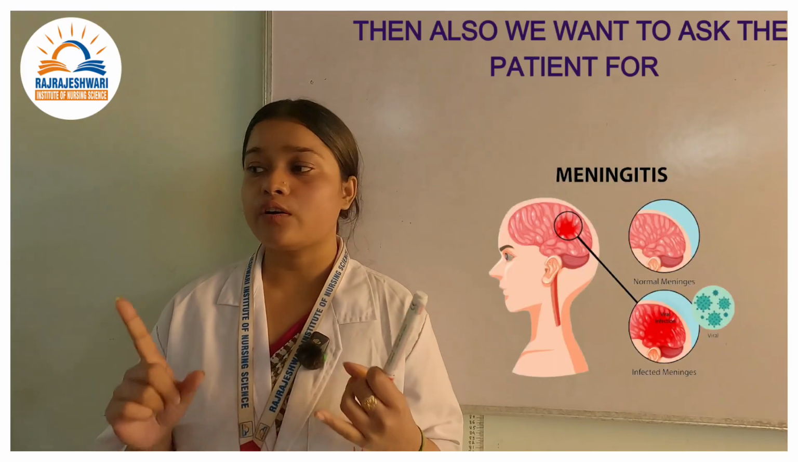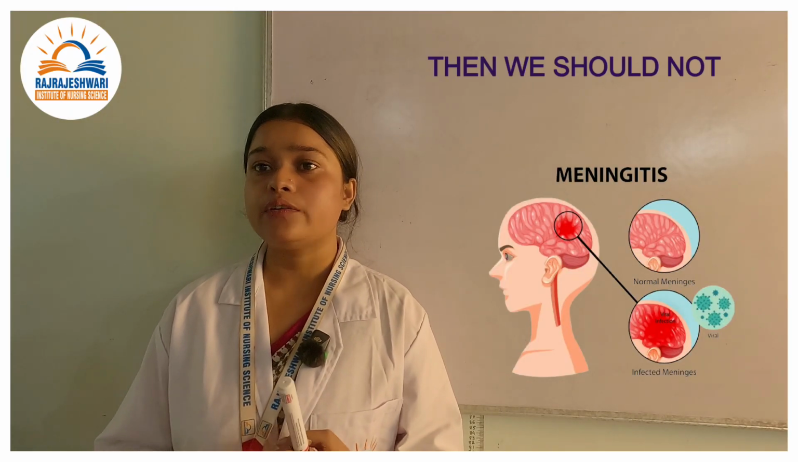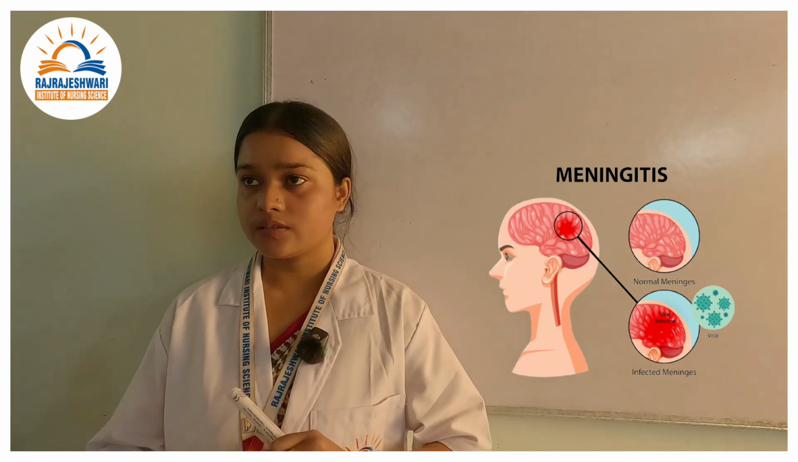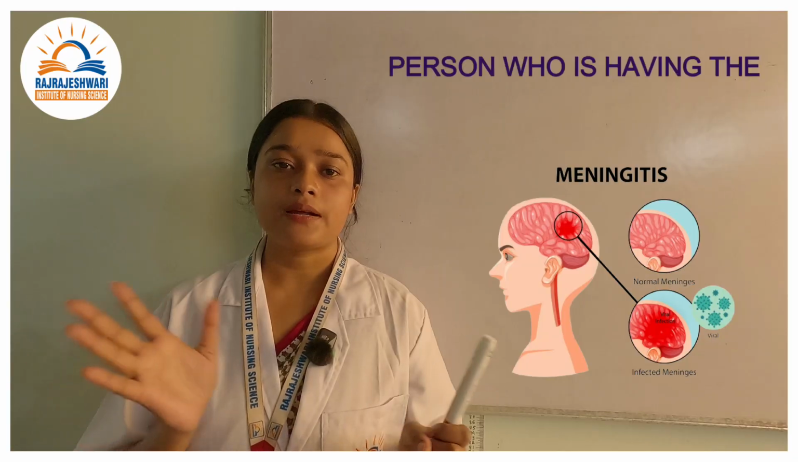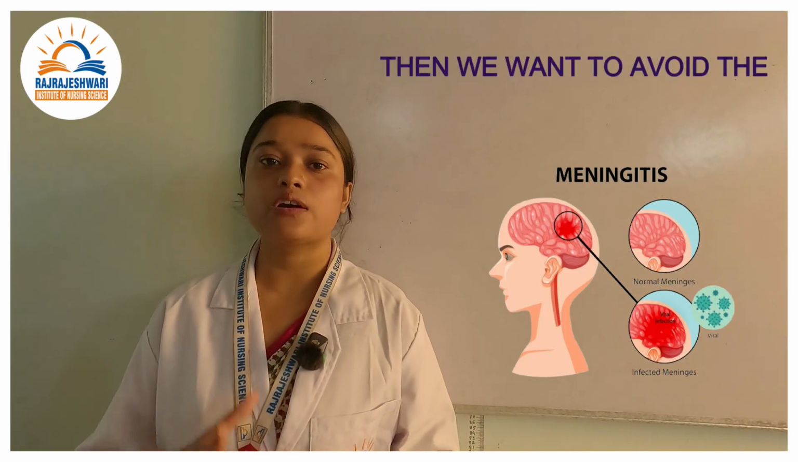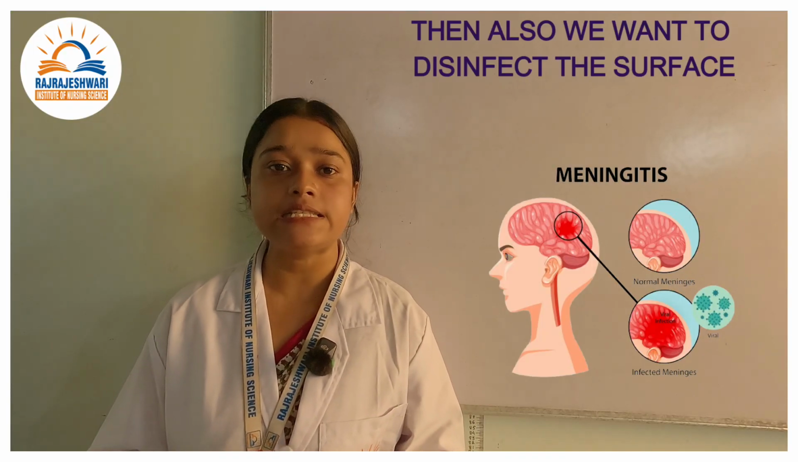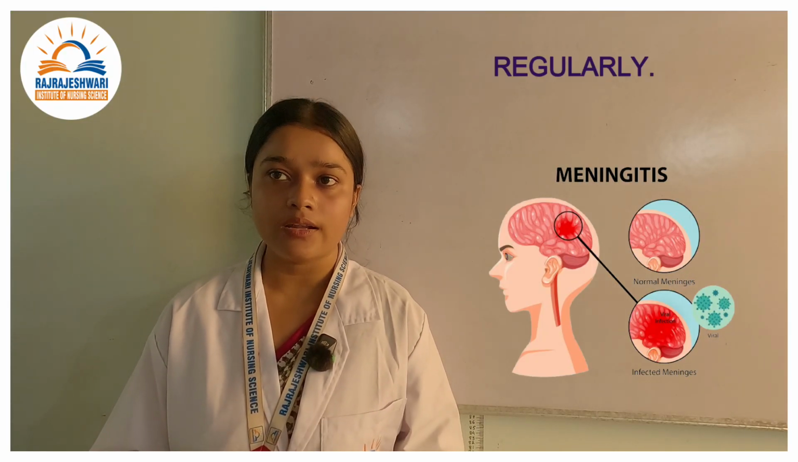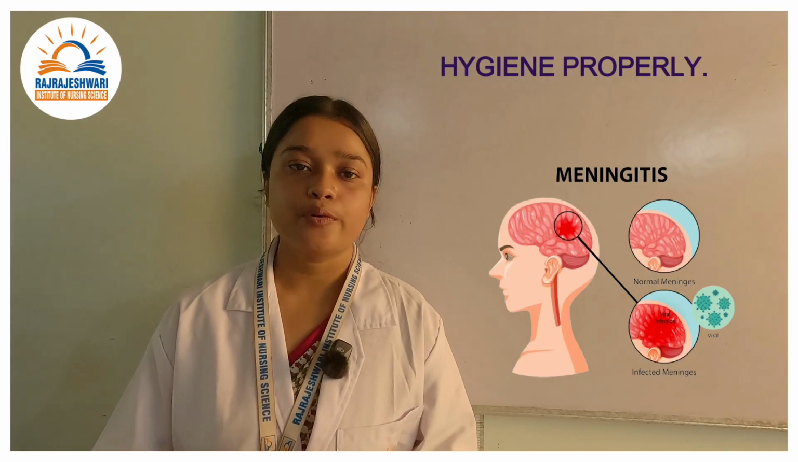Give vaccines. Then we also want to ask the patient to wash the hands frequently. Then we should not allow the children to play with a person who has cases like meningitis. Then we want to avoid close contact with the meningitis patient. Then we also want to disinfect surfaces regularly. Then the children also have to maintain personal hygiene properly.